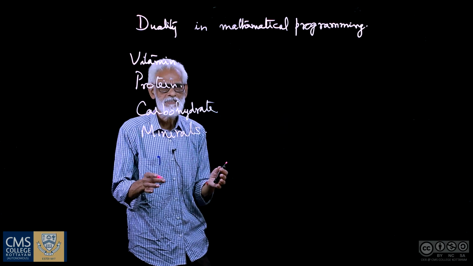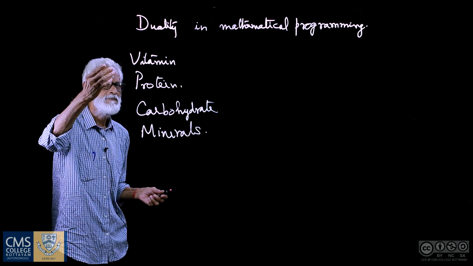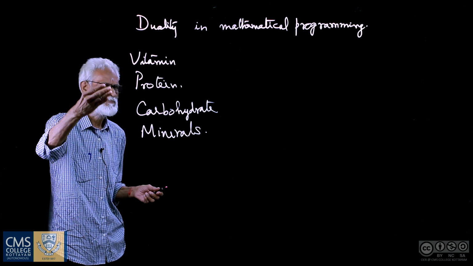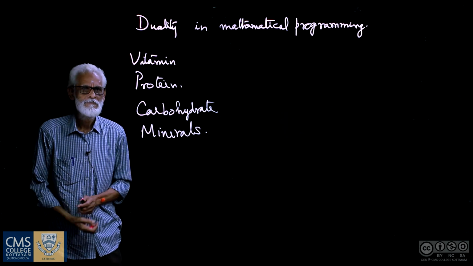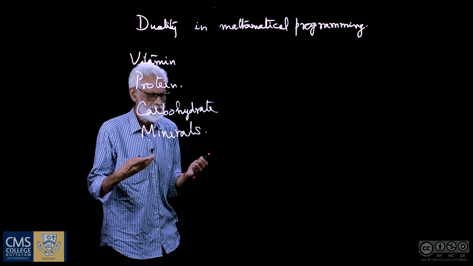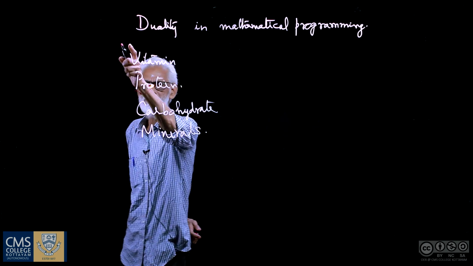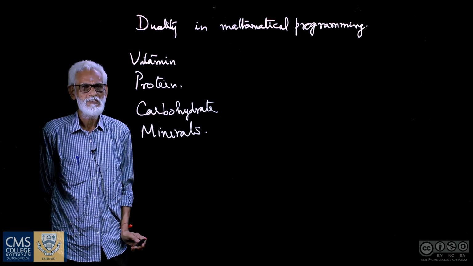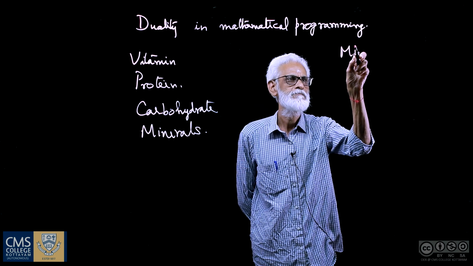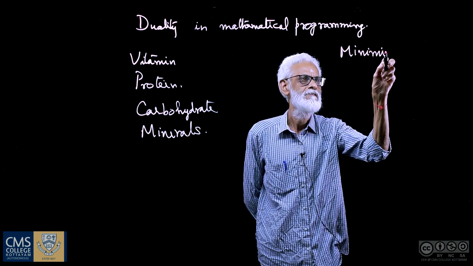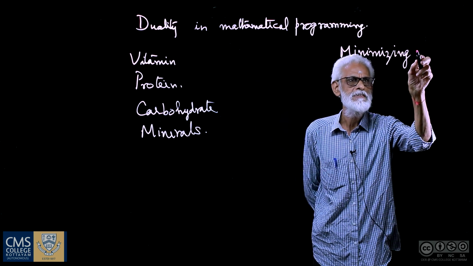So there are manufacturers who will be just processing items and selling. They will be containing certain cases vitamins alone, certain cases protein, certain cases minerals, and so on. Now, as consumers, what we do is try to get these minimum requirements satisfied by minimizing our expenditure towards purchase of these items, minimizing expenditure.